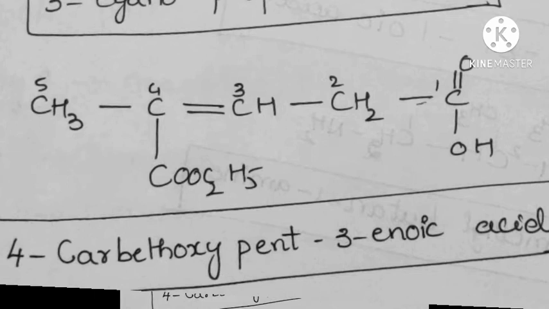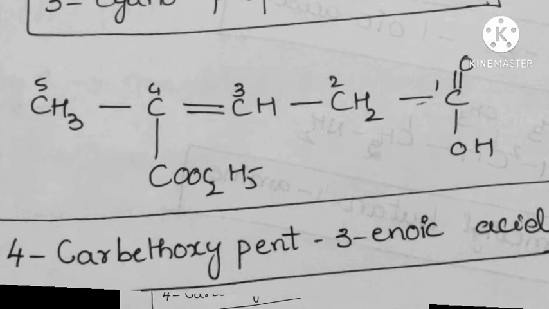And the primary prefix is carboxy, carbethoxy, C2H5 ether, oxy, COO, C2H5, carbethoxy. The substituent is present on the 4th carbon, so 4-carbethoxy, pent, 5 carbons are present, root word is pent, and 3-ene, double bond at the third carbon, 3-enoic acid: 4-carbethoxypent-3-enoic acid.